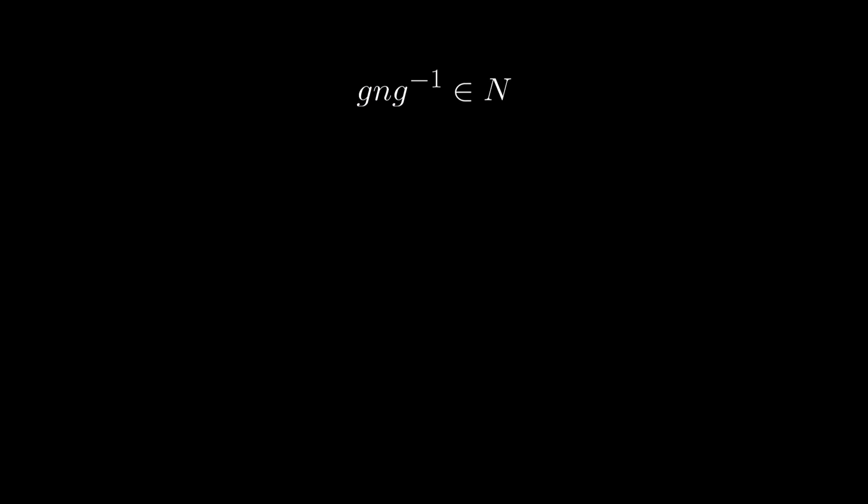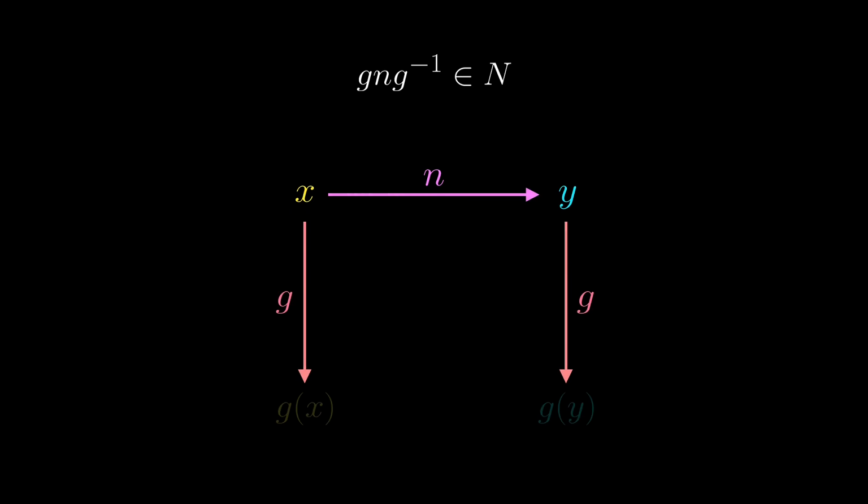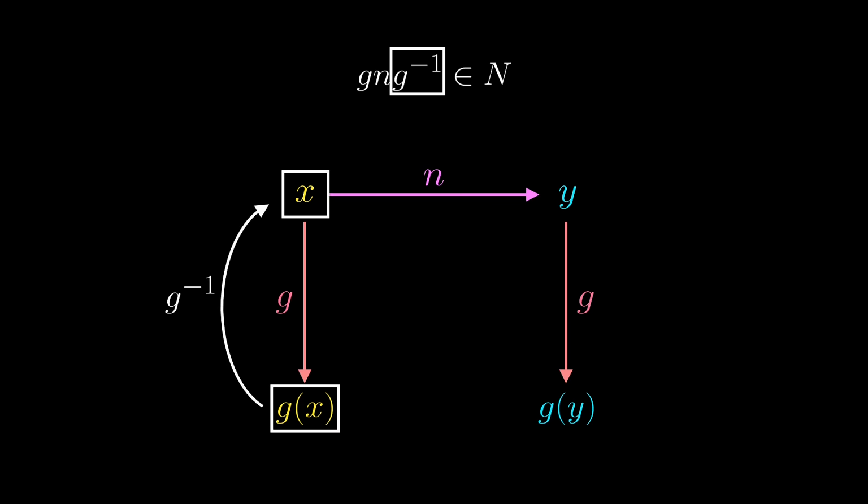Let's suppose that the automorphism N sends a root x to another root y, and then G will send x and y to g of x and g of y respectively. So this weird combination asks us to first reverse the action of G, so if we first start with g of x, then G inverse sends it back to x.